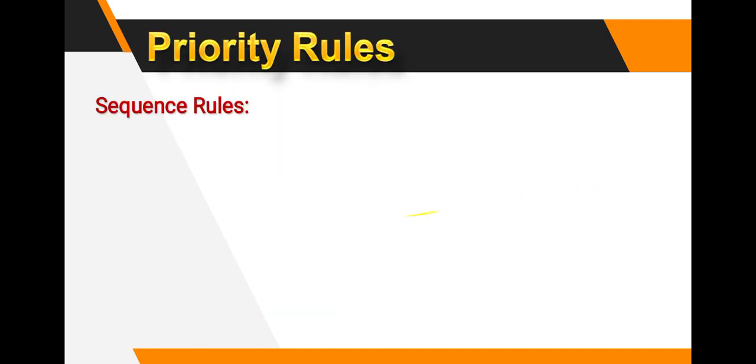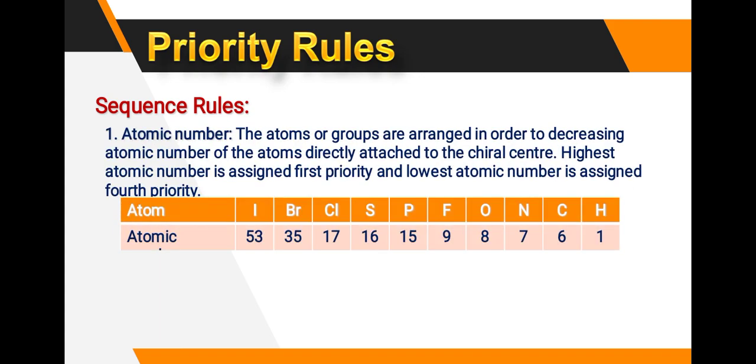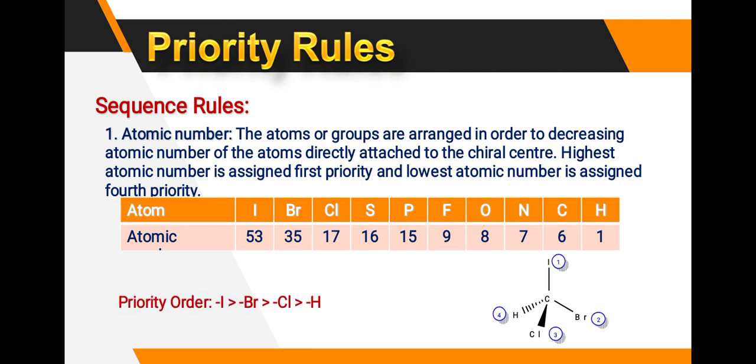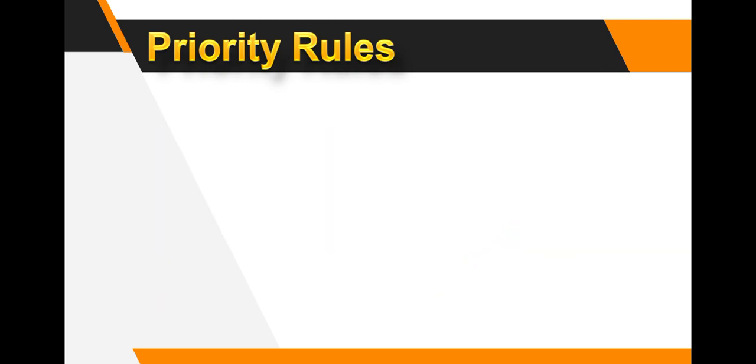Then give the priority to the molecules. Then sequence rule: atomic number. The atoms or the groups are arranged in order of decreasing atomic number of the atoms directly attached to the chiral center. Highest atomic number is assigned first priority and lowest atomic number is assigned 4th priority. This is a simple one. Here iodine, bromine, chlorine, sulfur, fluorine, and the atomic numbers are given. Iodine has the highest priority, then bromine, then Cl, and then hydrogen, the lowest priority.